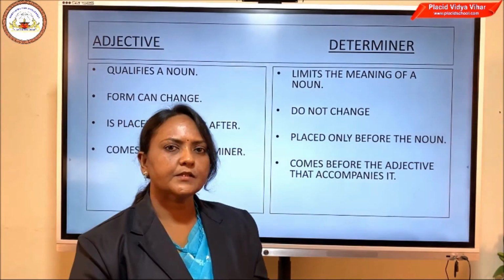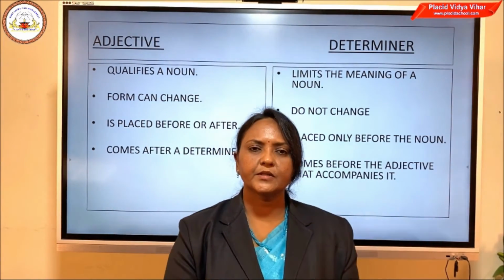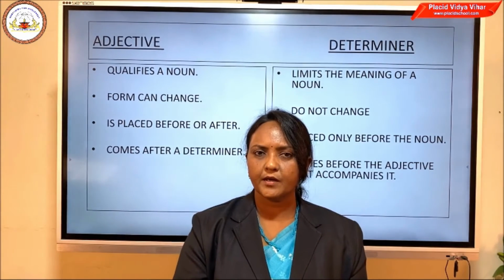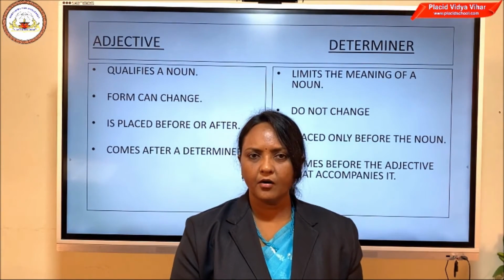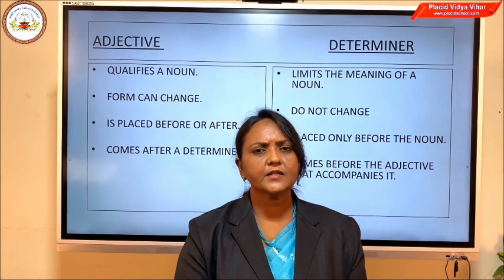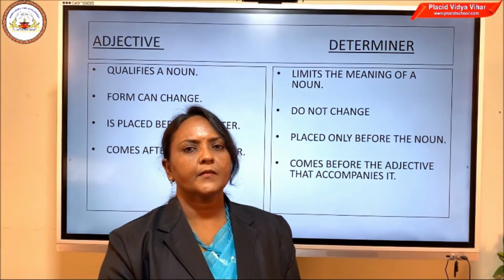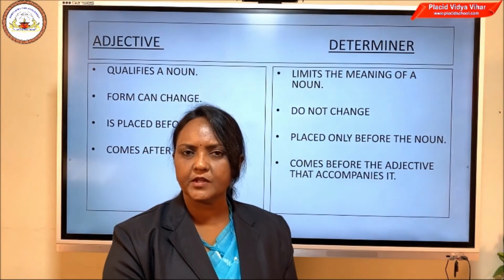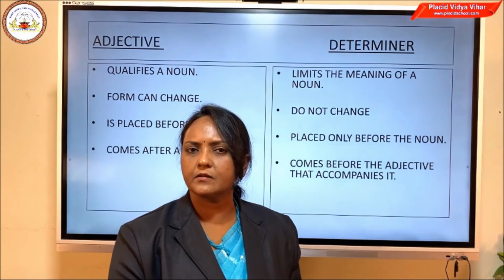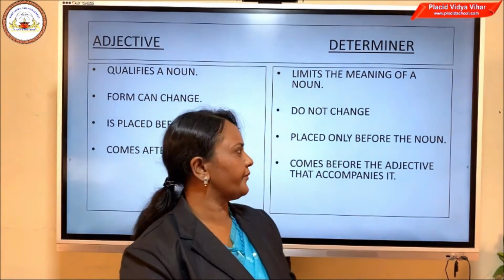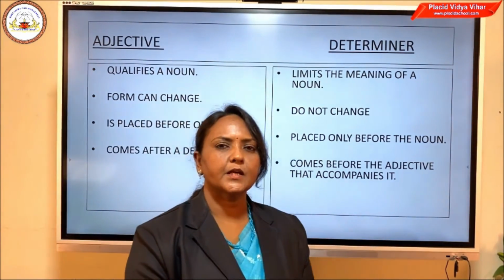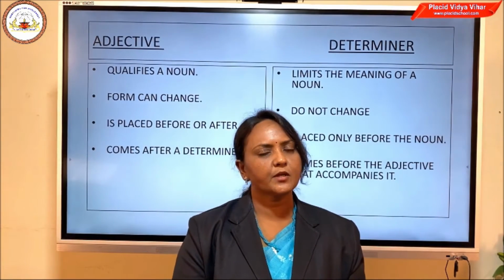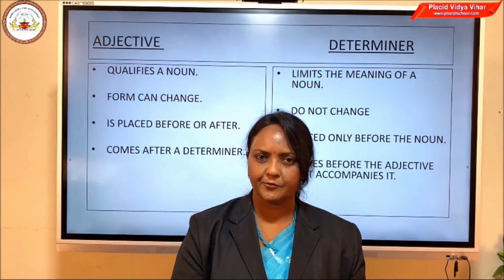But let us see determiners. The determiners we just now discussed were the, all, this, that. All these are determiners. Can we change their form? Is there any other form for these words like this, that, the and all? No. So, the second important point is that determiners cannot change their form.